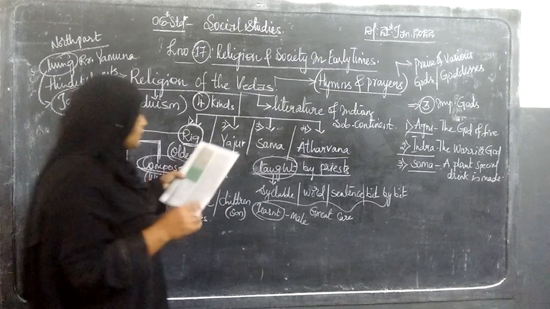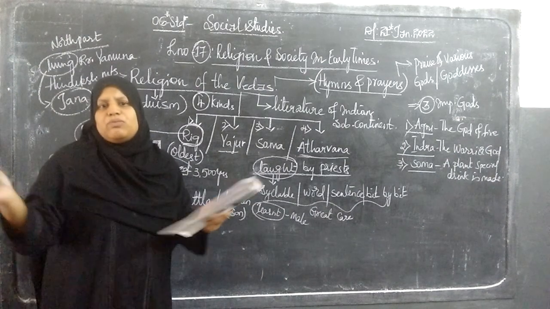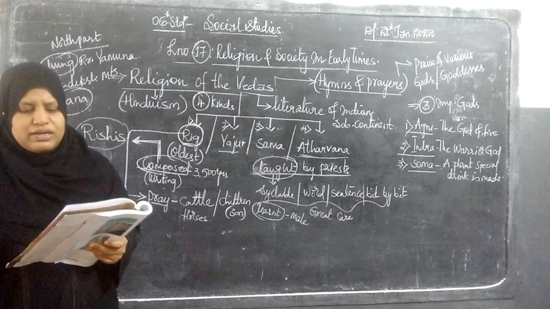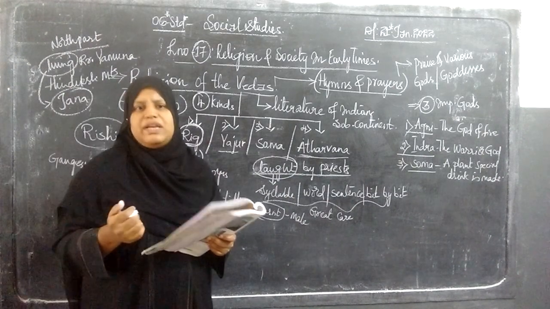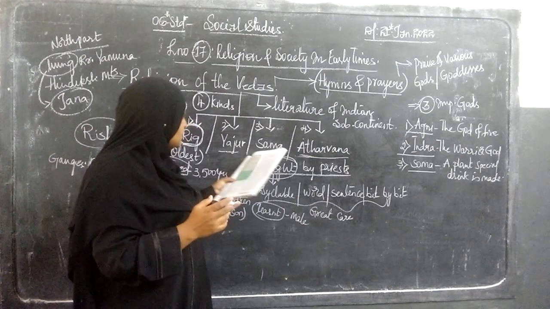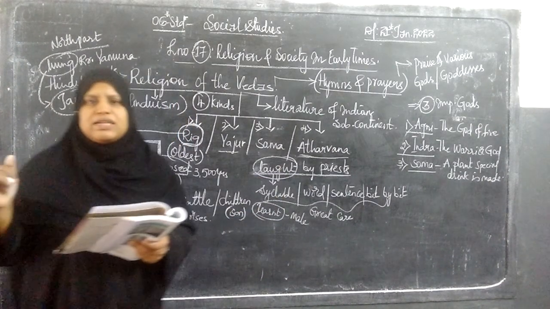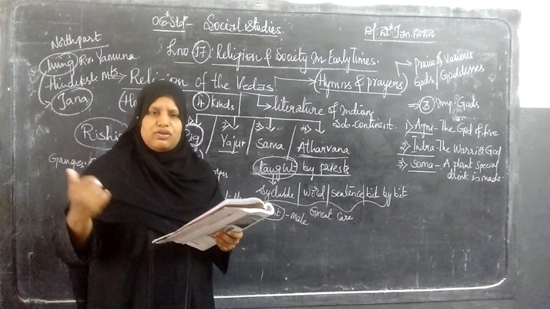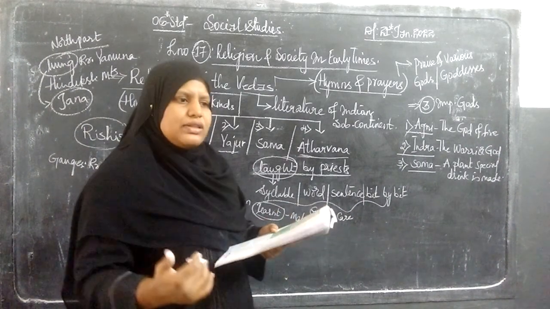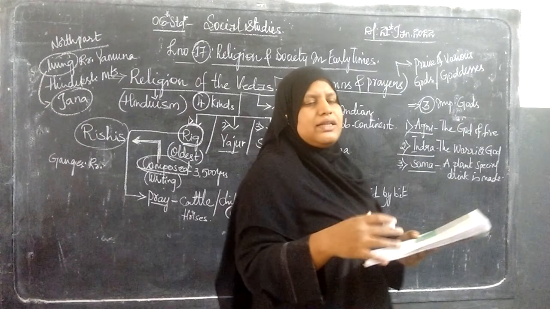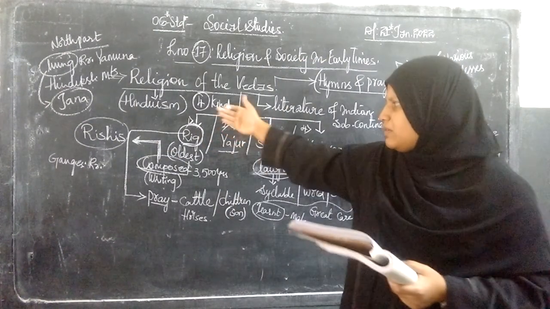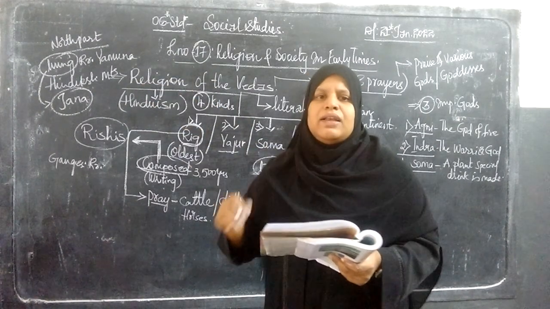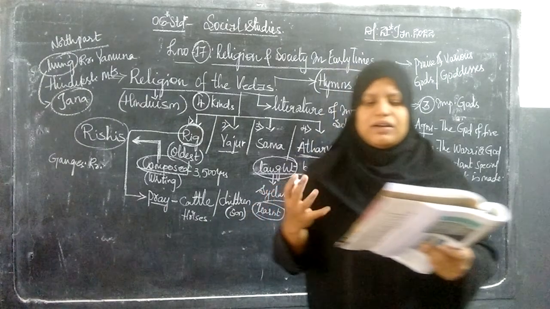After this, when the Janas were becoming more and more in number, settling down, these people started cultivating rice and wheat. During this period of time, the Yajur Veda and Atharvana Veda also started being compiled. Compiling means forming together. During that period, who started here? The kings, Janapadas, the head leaders of the Jana group. They started performing rituals.